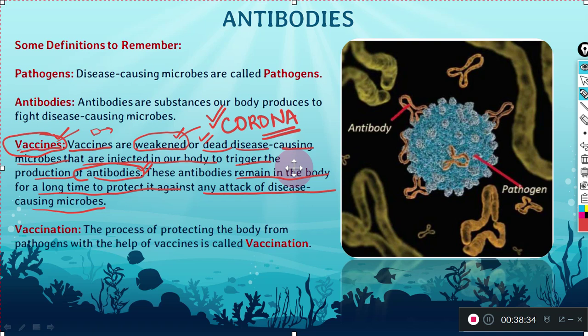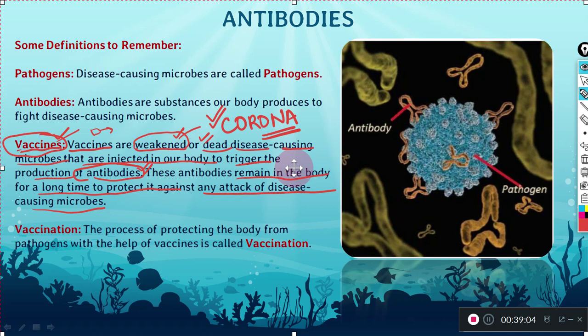Whenever next time this virus or live microorganism comes and infects the body, antibodies will already be prepared in the body. Clear? So these antibodies will be prepared by your body, and it will be able to protect you from those pathogens. So these are the vaccines.